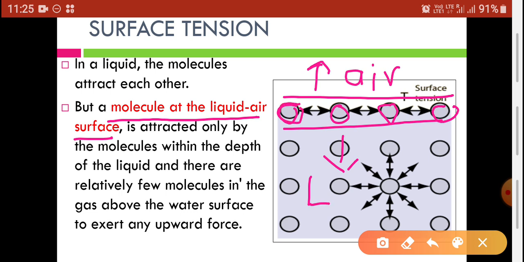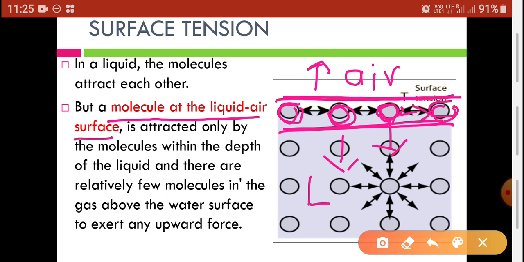So these are the molecules present at the level where there is a liquid-air surface. These molecules are attracted only by the molecules within the depth of liquid. That means the molecules present on the surface are attracted only from downward sides and sidewise.